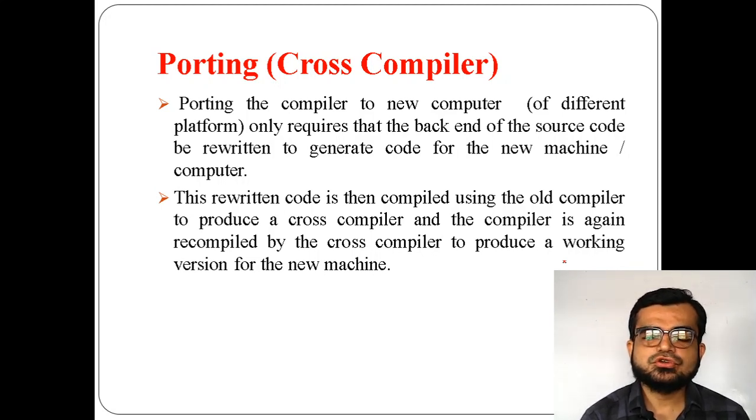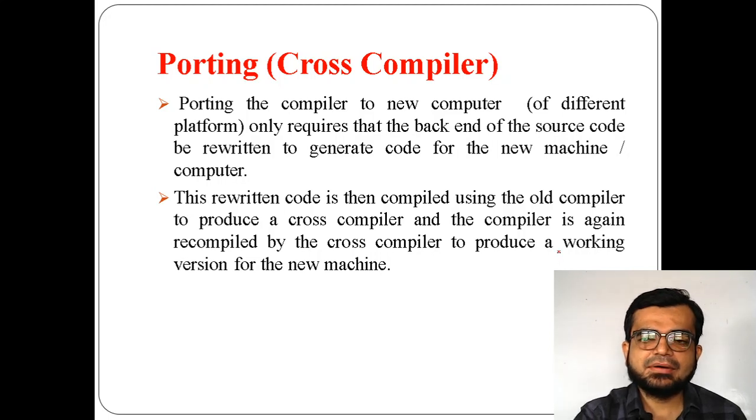To produce a cross compiler, the code is used for an existing machine, but the rewritten code is used for a new machine. So the first process is that the rewritten code has to be compiled by the old compiler.